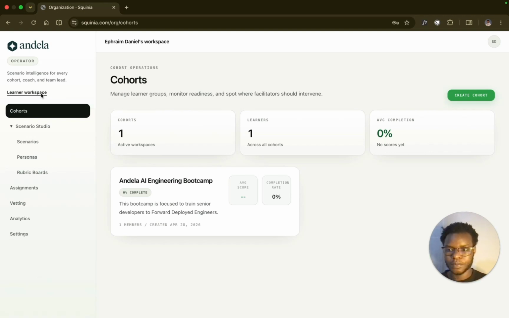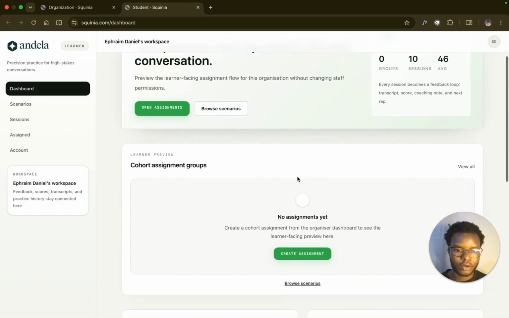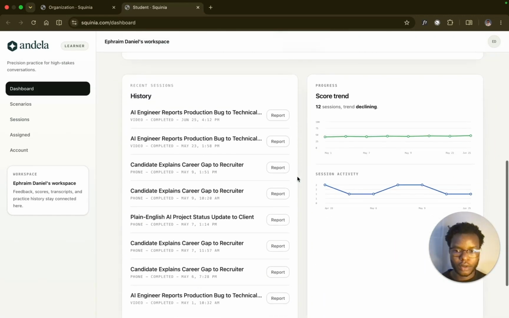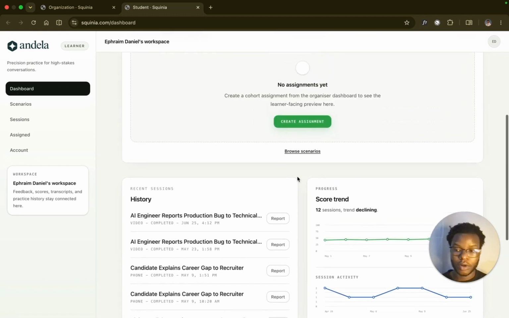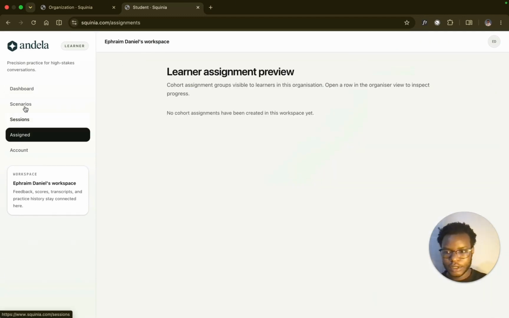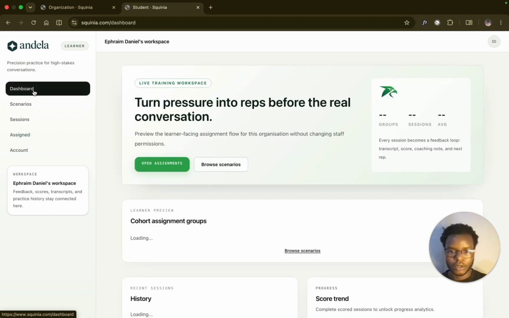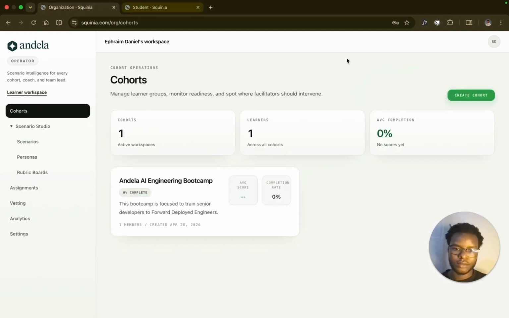So you can see how your learner will view the screen for anyone in a cohort. When you invite learners, they will be able to see all the scenarios you've created and published for them live. You can see those. You can see the assignments here. You can see the scenarios to practice in their section and everything, and they will be able to practice, which is actually a very great, mind-blowing, interesting project to have.